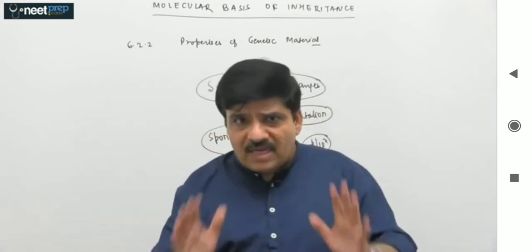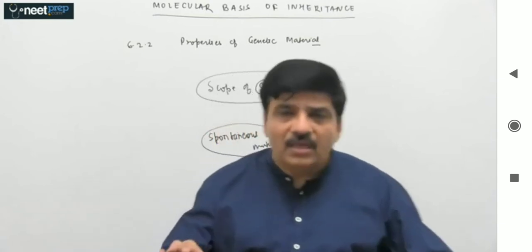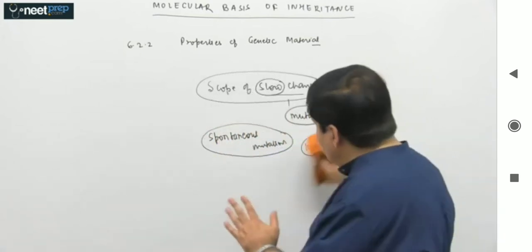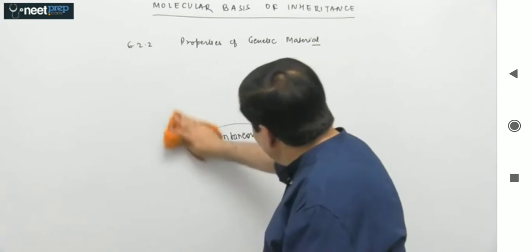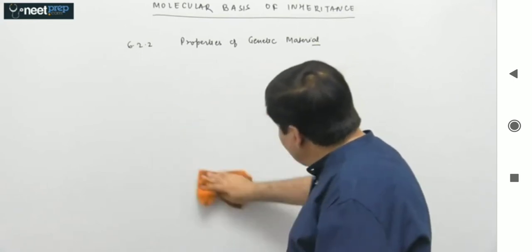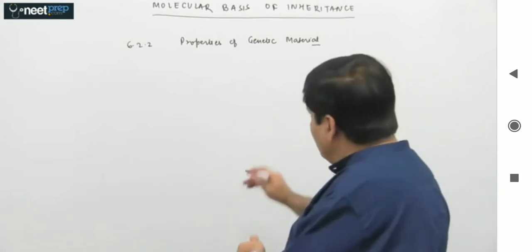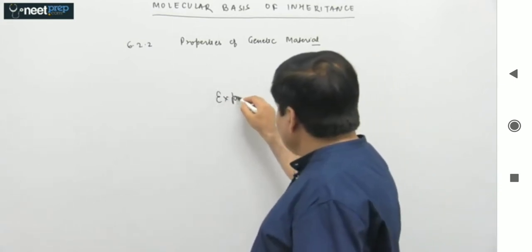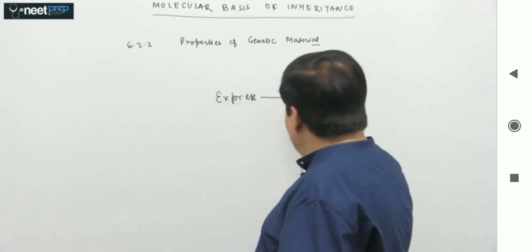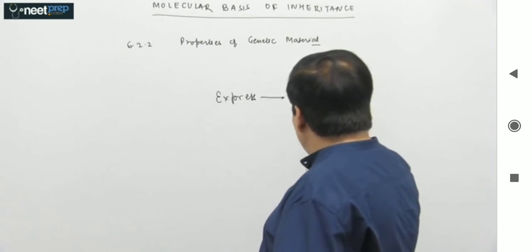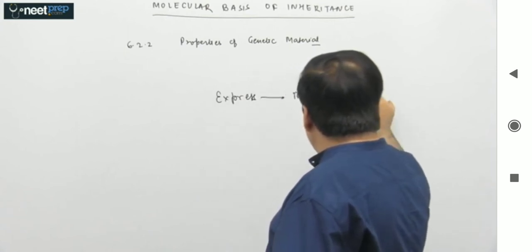I hope this thing is absolutely clear. Now we come to the last of the characters of comparison of DNA and RNA, which is that it must be able to express itself in the form of Mendelian traits. So we are looking at the molecule that will be able to express itself in the form of Mendelian characters.